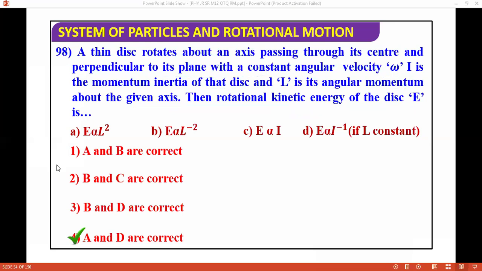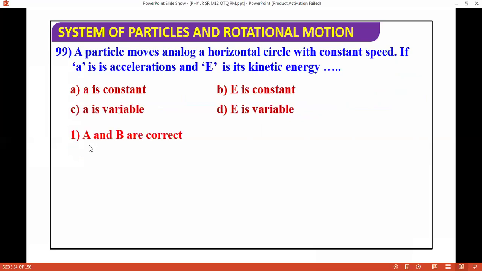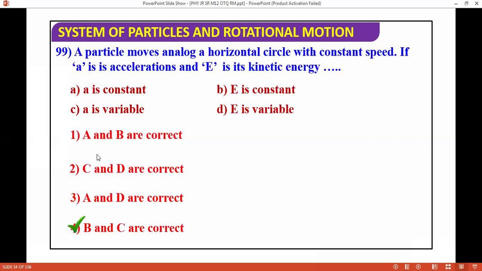Next question: a particle moves along a horizontal circle with a constant speed. If A is the acceleration and E is its kinetic energy, then which is constant? Obviously, if the particle is moving with a constant speed, its kinetic energy will be constant.